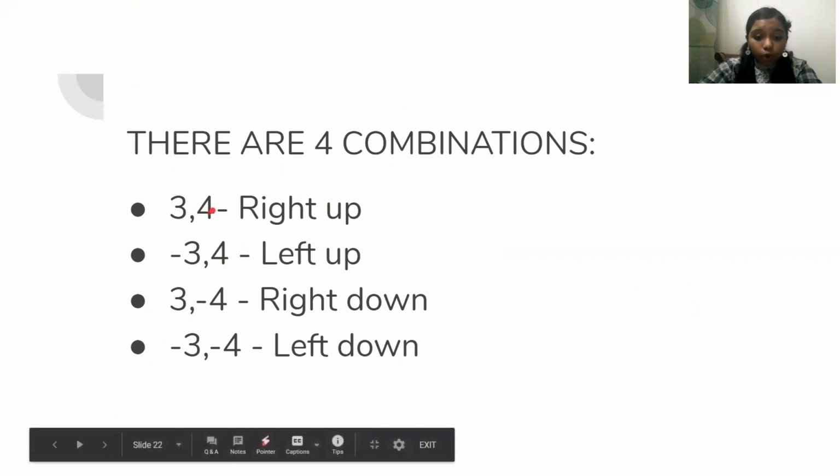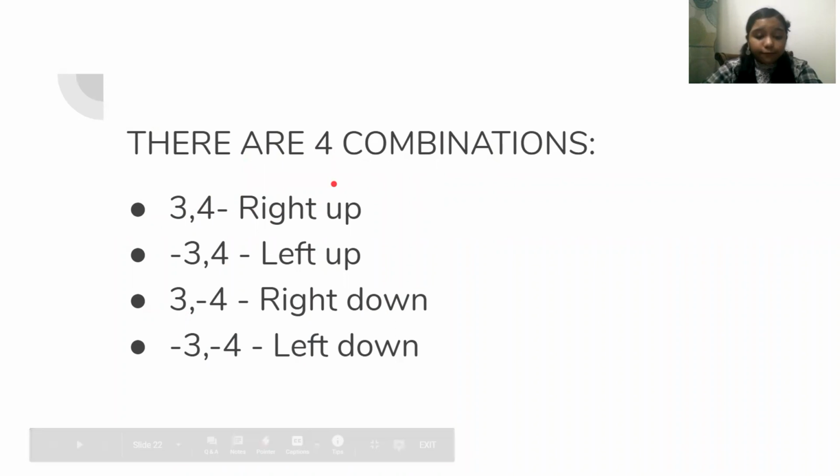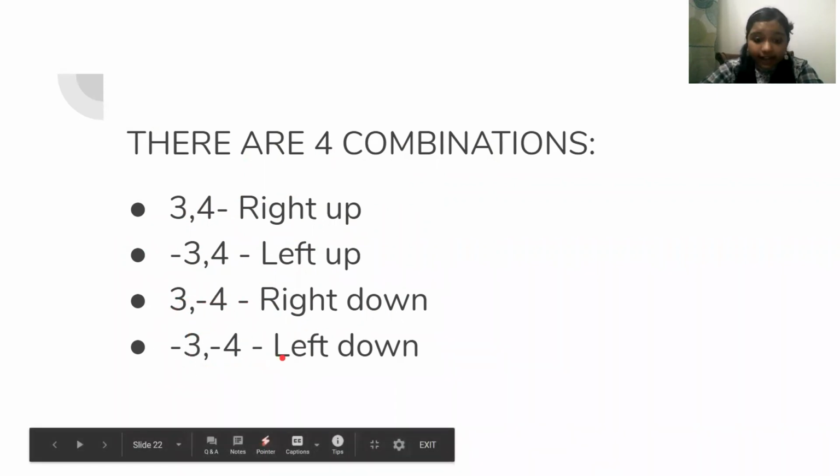If we want the sprite to move, we have some combinations to learn so that it can move in different directions. So let's check that out. These are the 4 combinations. Let's take the example of the numbers 3 and 4. If 3 and 4 are both positive, then it goes right side up. If 3 is negative and 4 is positive, it will go left side up. If 3 is positive and 4 is negative, it goes right down. And if both the numbers 3 and 4 are negative, it goes left down.